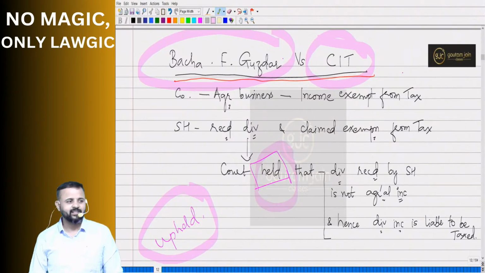Sir, we don't know about trust, sir. You are making fun of us. That's not so, because you have read something about trust in CA Foundation itself, some examples, and you have come across consideration and all. Beneficiary. Very good, correct, absolutely.